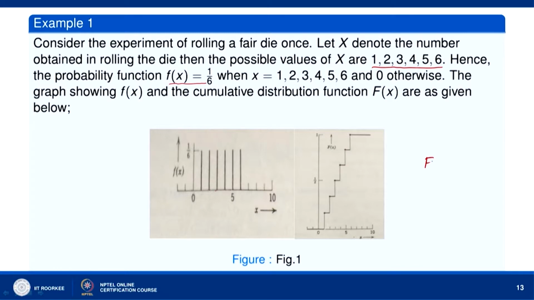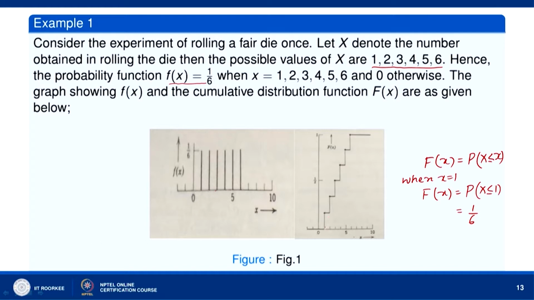Now, when x is equal to 1, F(x) is equal to P(X ≤ 1), and P(X ≤ 1) is 1/6. So, F(1) is equal to 1/6. To the left of 1, F(x) is 0, because the probability is 0.